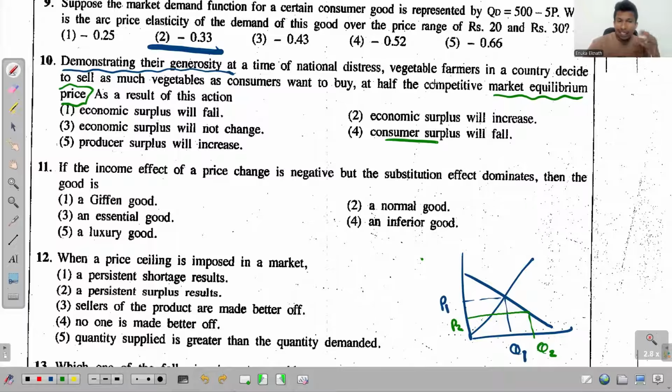It doesn't matter how generous the farmers are. If they reduce the price, the economic surplus will decrease. Right? Even if they increase the price for some reason, again the economic surplus will decrease. So the same thing happens. Right? So obviously the answer for this question 10 is the first one, and that's something obvious.